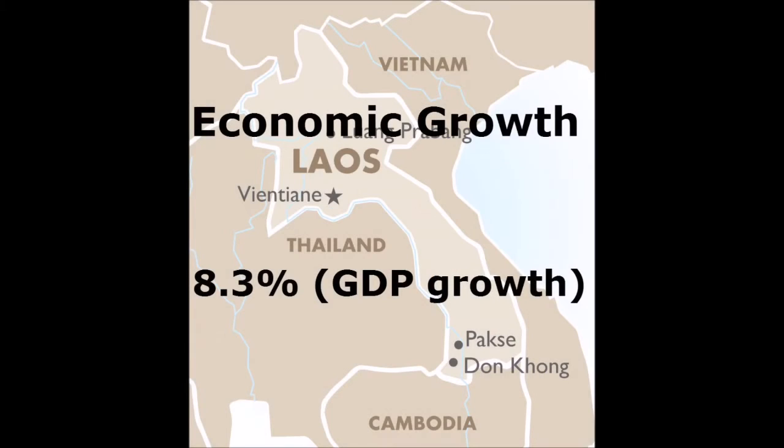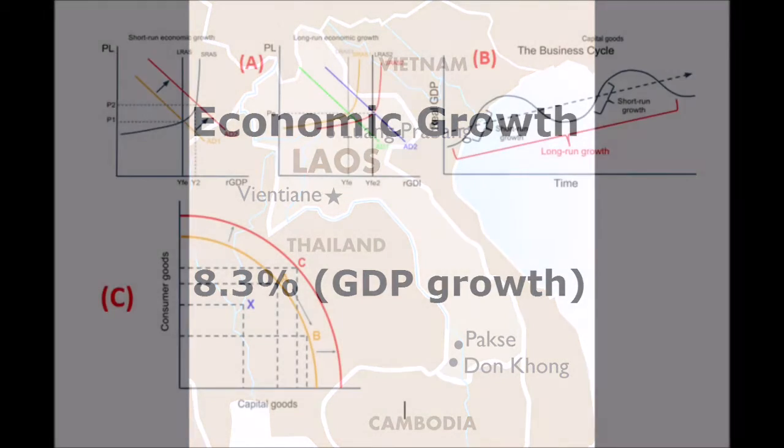Moreover, because Laos is experiencing positive economic changes, Laos is facing economic growth. An economy experiences economic growth when there is an increase in the output of goods and services by a nation over time, or also an increase in the per capita income of a nation. Because unemployment rate is low, GDP growth rate is high, as the CIA World Factbook states that GDP growth rate is 8.3% in Laos. Increasing GDP is a positive growth to a nation because GDP measures the monetary value of all goods and services produced within a country in a specific time period.